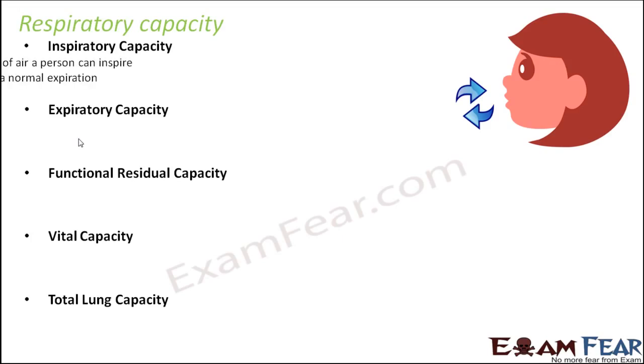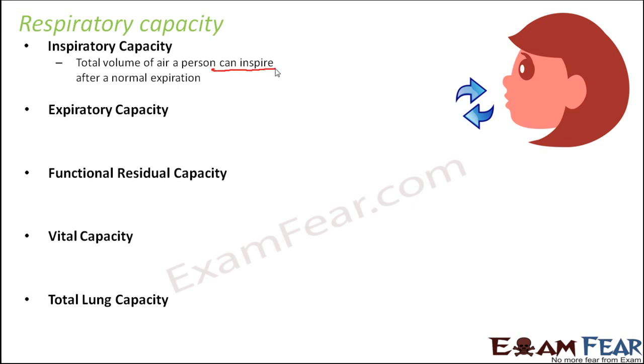Inspiratory capacity is the total volume of air a person can inspire after a normal expiration. This is denoted by IC. Let us suppose a person has already had a normal expiration, that is, he already breathed out normally. But even after that, the person has the ability to breathe in something extra.